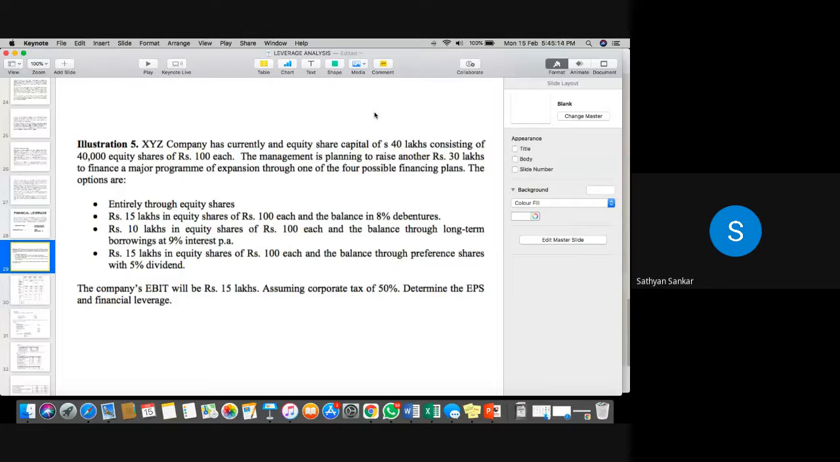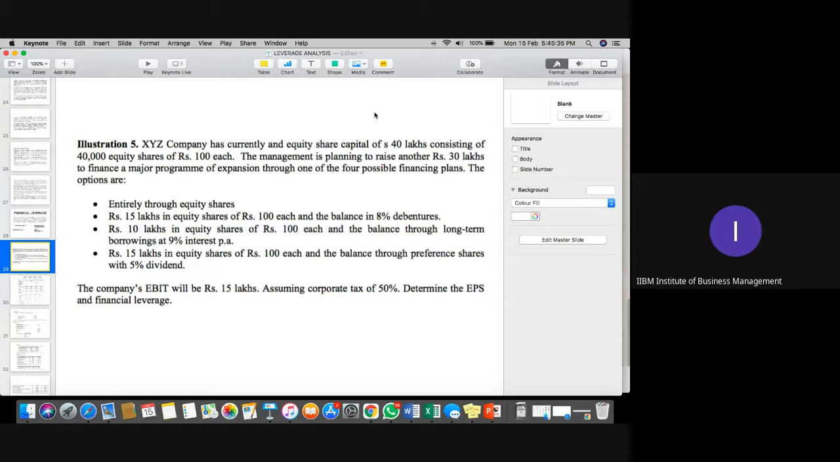Okay, sir. Second option, you can see 15 lakh through equity shares, and the remaining 15 lakh would be through debentures. So 15 lakh equity shares, 15 lakh debentures. That would be again one more option to raise that 30 lakh rupees of capital.